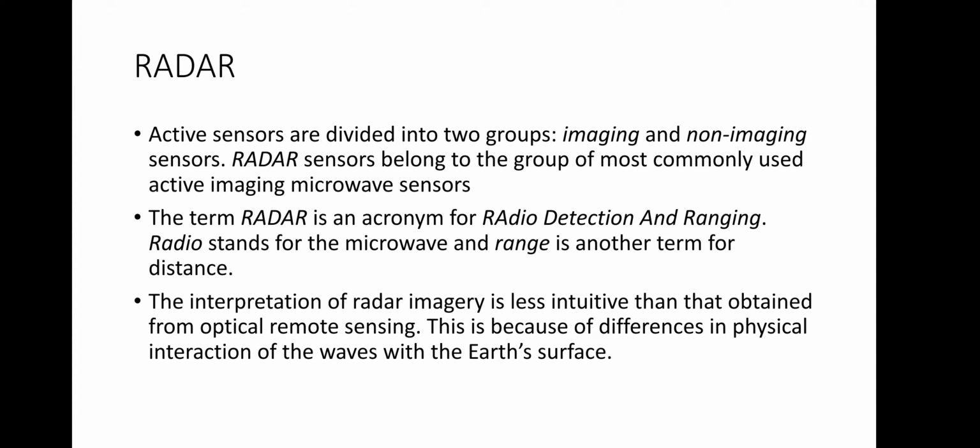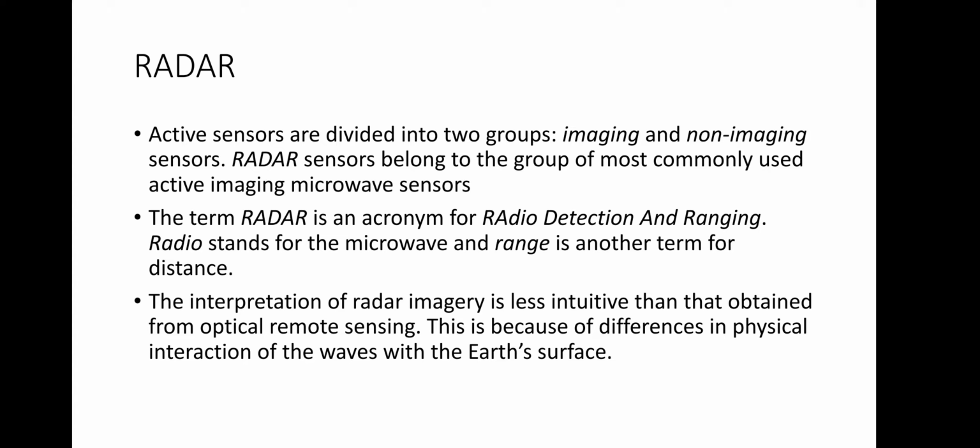In microwave remote sensing, there are active and passive sensors. Passive sensors operate similarly to thermal sensors by detecting naturally emitted microwave energy. They are used in meteorology, hydrology, and oceanography. While in active system, the antenna transmits microwave signal to the Earth's surface where they are backscattered. The part of electromagnetic energy that is scattered into the direction of antenna is detected by the sensor.